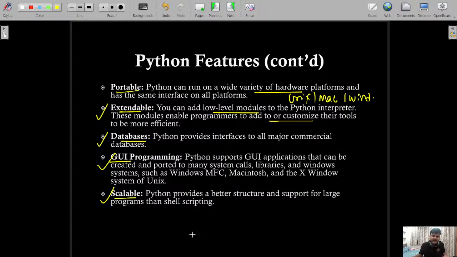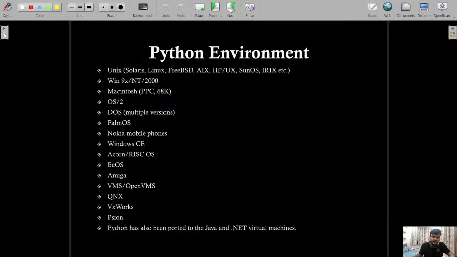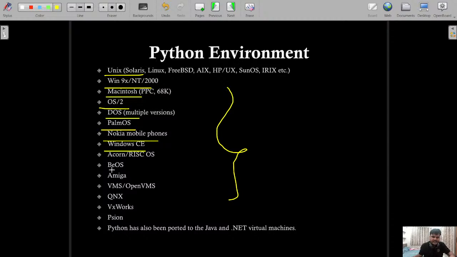These are important features of the Python language, which are the reason why this particular language is so successful and used everywhere in every domain. These are the Python environments. So you can see here Unix, Windows, Macintosh, operating system, DOS, Palm OS, Nokia mobile phones, Windows CE, Acorn, BeOS, Amiga, VMS or OpenVMS, QNX, VxWorks, PSION, and Python has also been ported to the Java and .NET virtual machines.